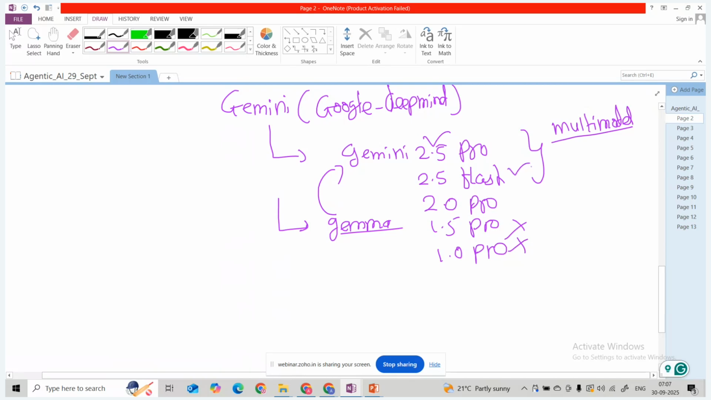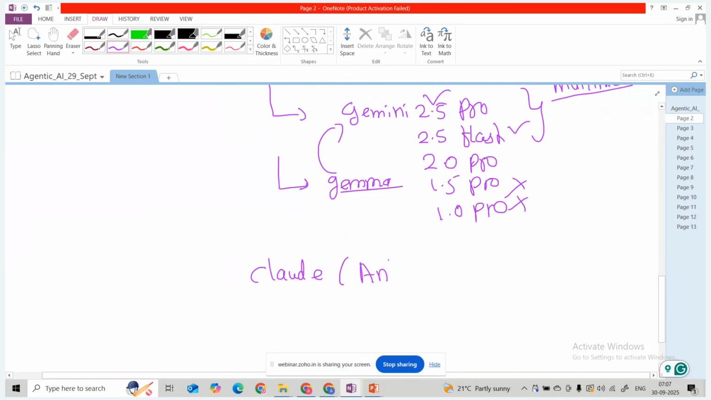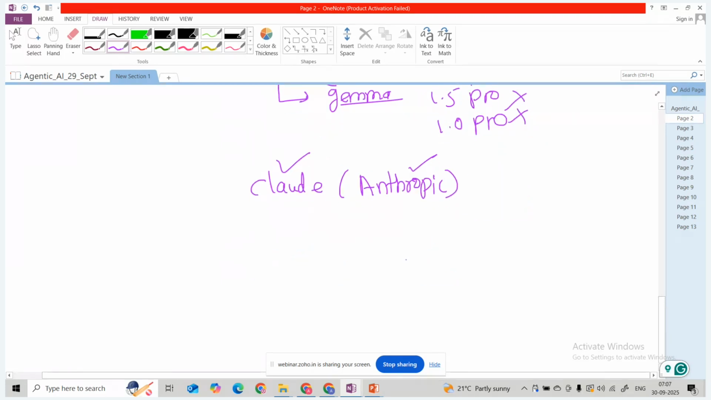Then another competitor is Claude, from Anthropic. They also build LLM models, the different Claude models. You can see the MCP protocol: Anthropic came up with Claude, and with Claude the MCP protocol came, taking the initiative from Anthropic to derive this protocol, the Model Context Protocol, MCP.